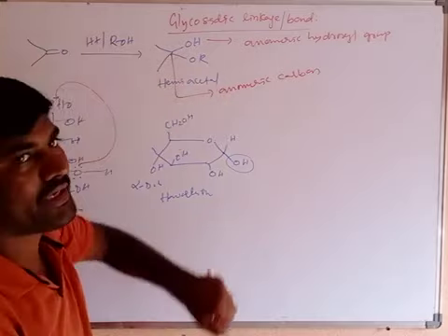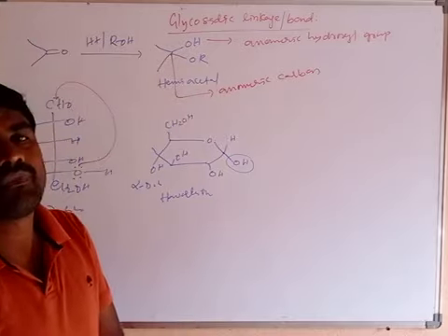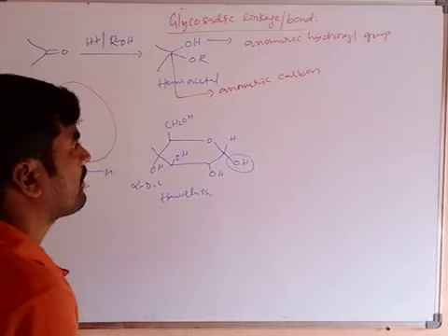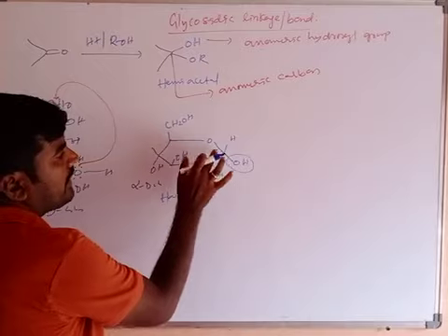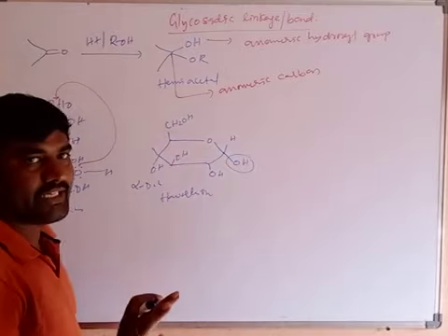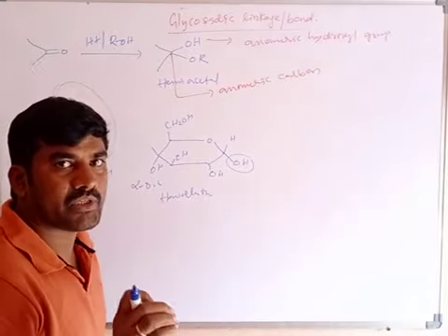So this is called the anomeric carbon, and the OH group is called the anomeric hydroxyl group. And this is an ether, R-O-R, ether. Clear? This is the anomeric hydroxyl group. Understand?